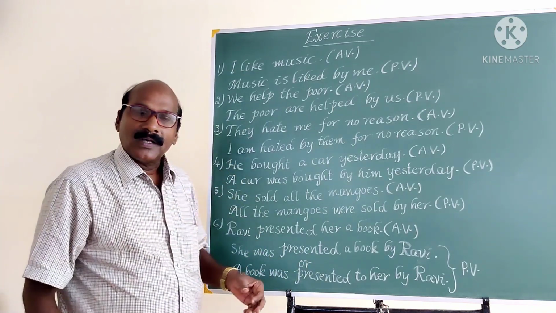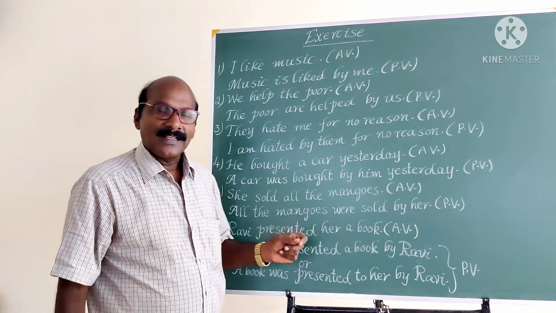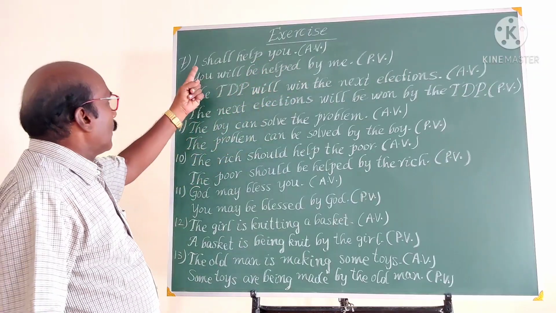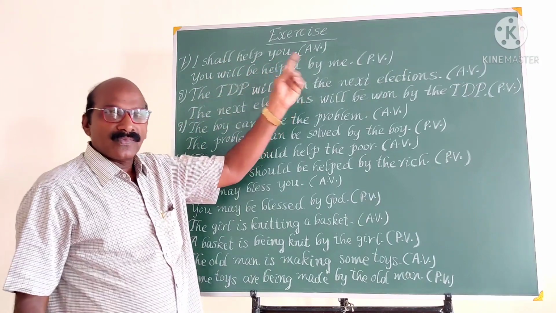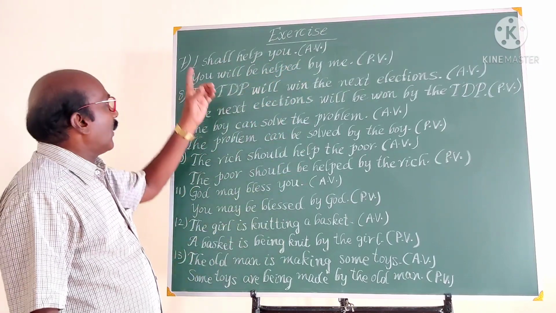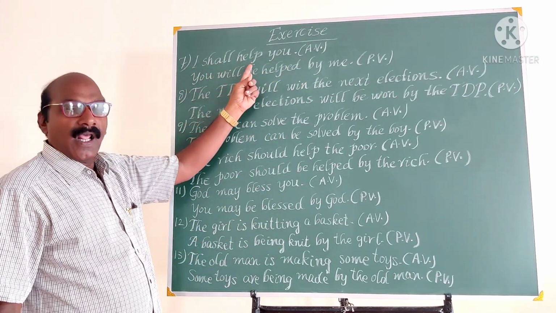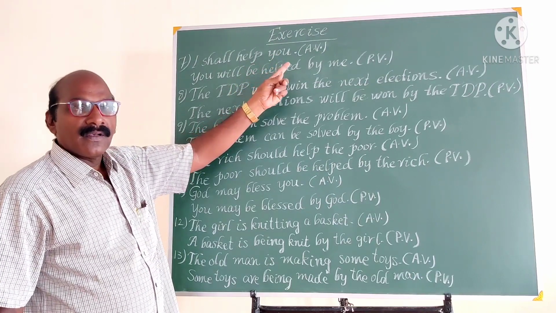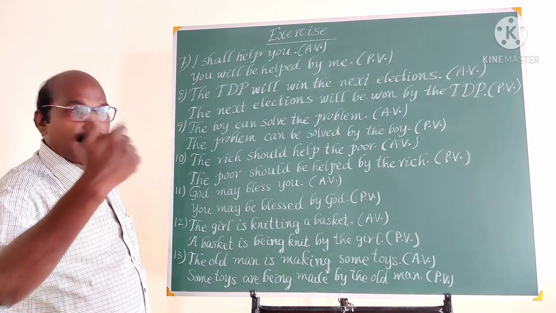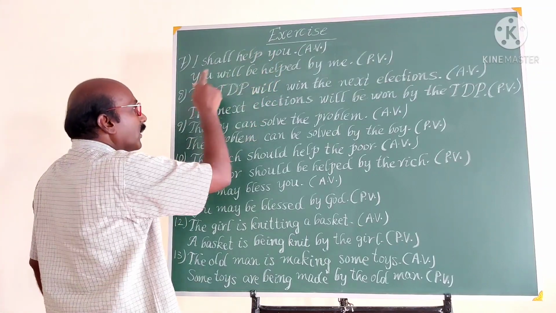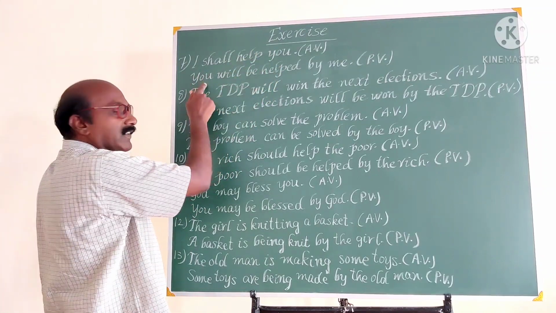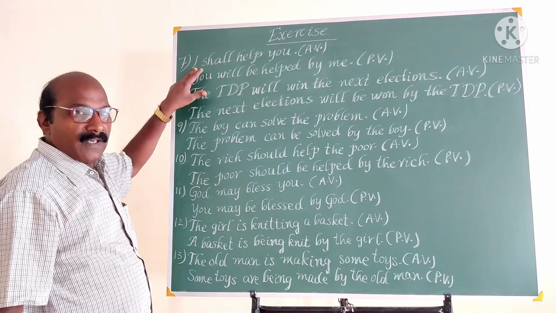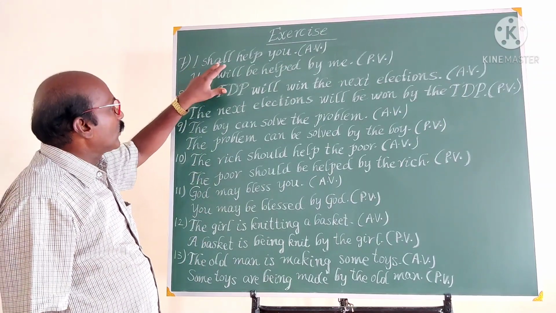Let's do some more examples. Look at the other example. I shall help you. This is active voice. I is the subject, shall help is the verb, and you is the object. As per the rule, object becomes subject. You becomes you. It remains as it is. In general, for subjects like I and we we use shall.